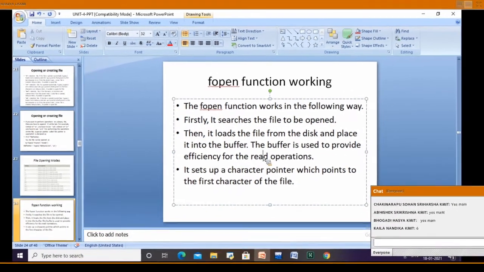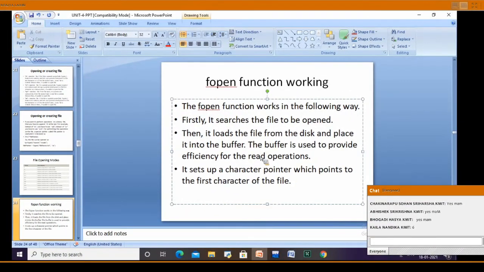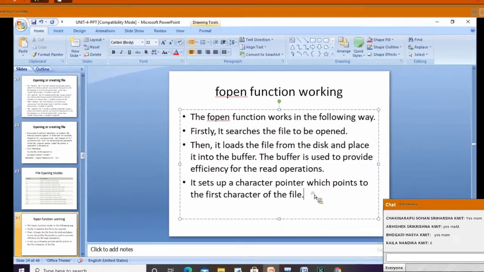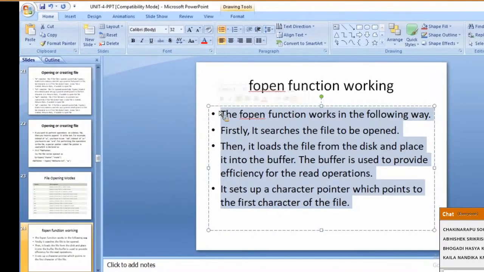The buffer is used to provide efficiency for read operations. Directly you cannot read from the disk, so we retrieve the data into the buffer and perform read or write operations. Then it sets up the character pointer, which points to the first character of the file. Is this clear? So this is the working of the fopen function.